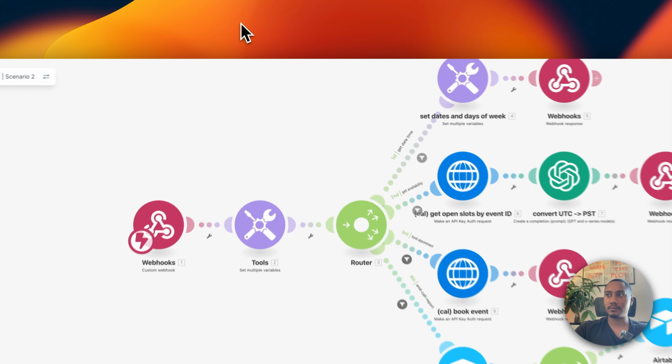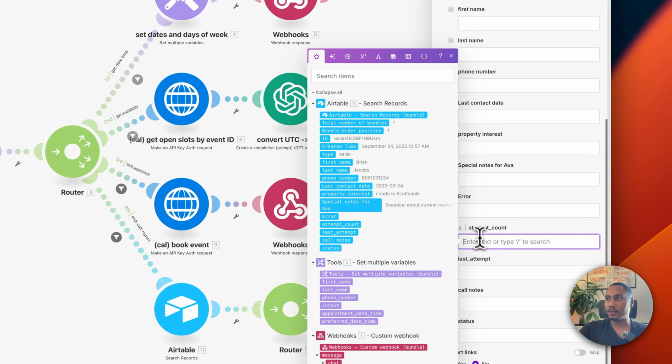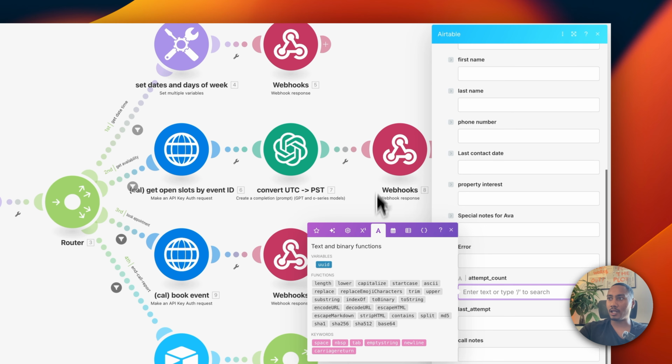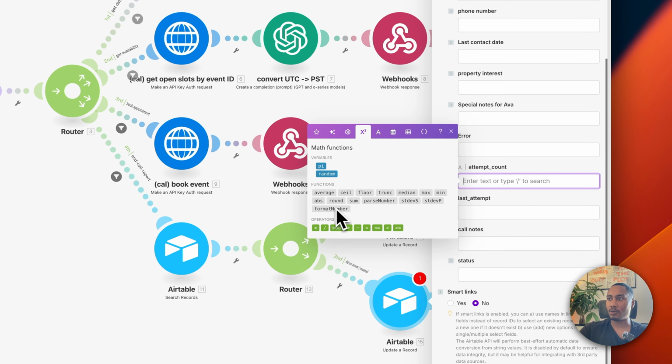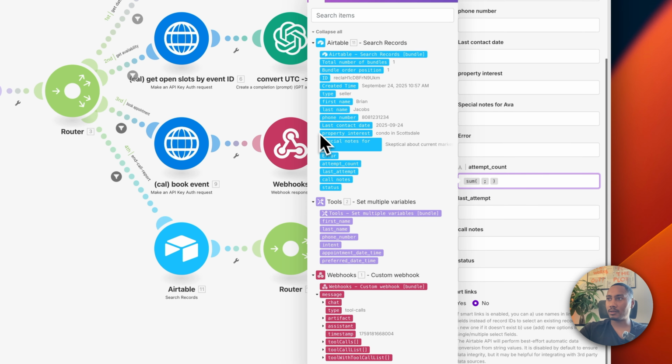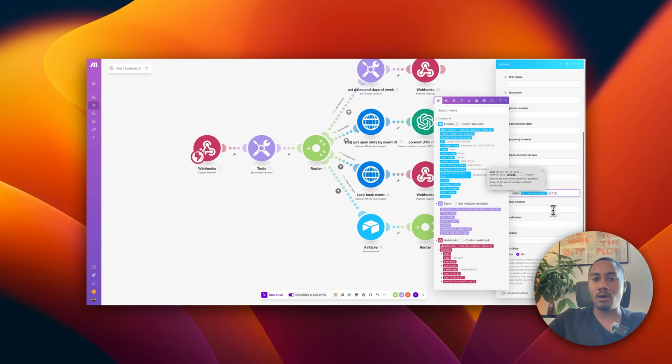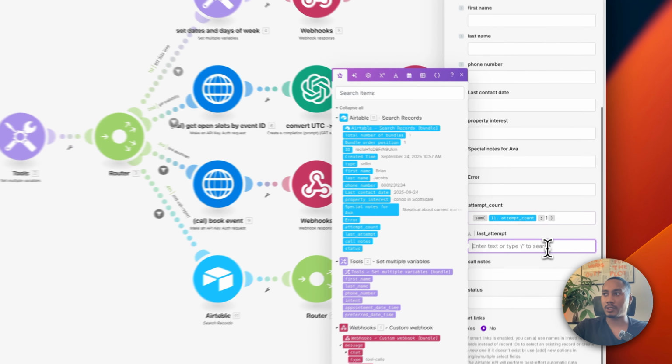Okay. And then for attempt count, what we're going to do is use a sum function. We're going to click on A. And then we want, I'm sorry, it's actually this one. So we're going to click on sum. Now what we want is to add 2 things. We want to add the attempt count, the current value for attempt count, and then we also want to add 1 to it. So if we call the lead and they do not answer, we're going to take the value for attempt count and increment it by 1. That's what we're doing.